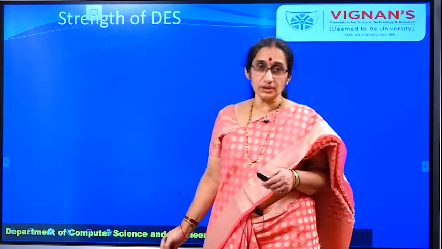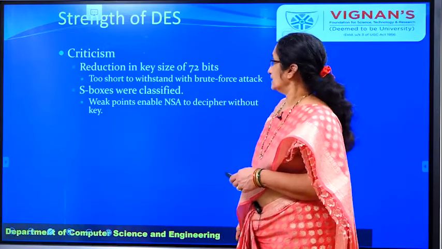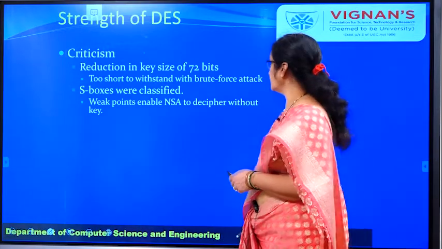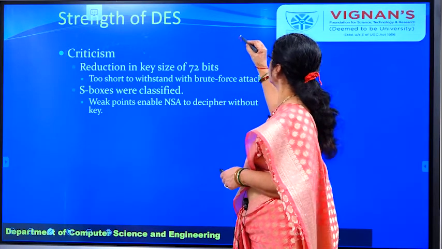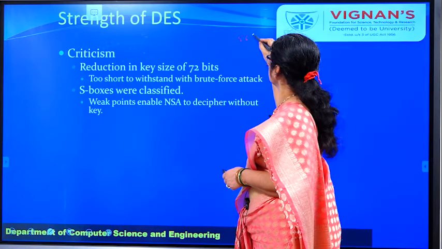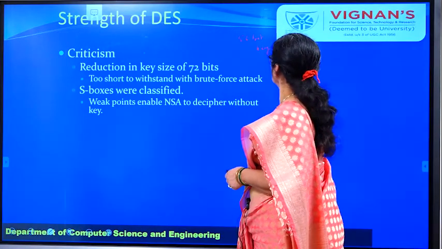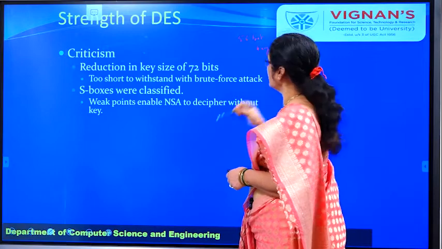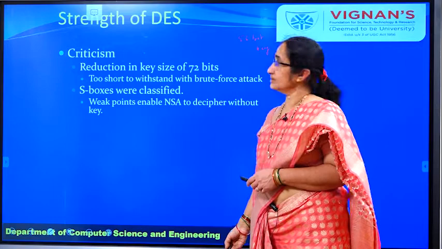Now let us see what is the strength of this DES algorithm. To perform a brute force attack, it has 56 bit keys, so something like 2 power 56 different keys can be generated here.